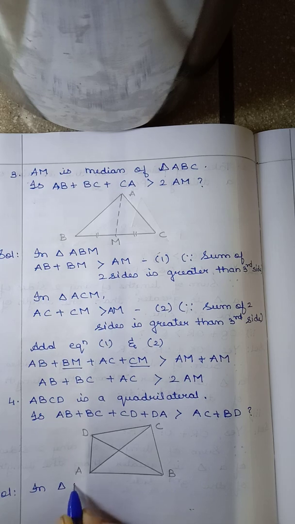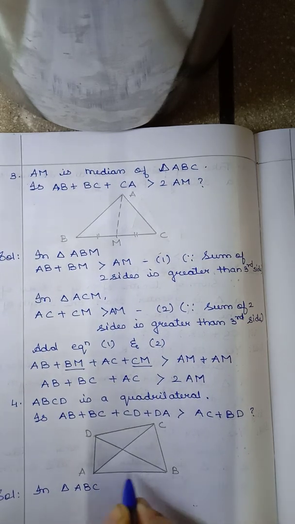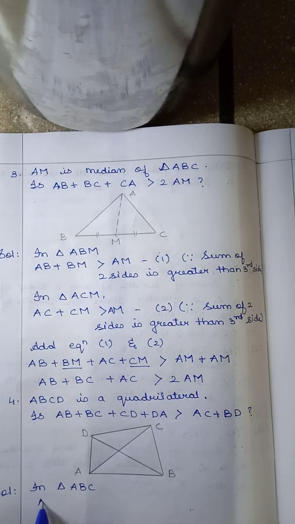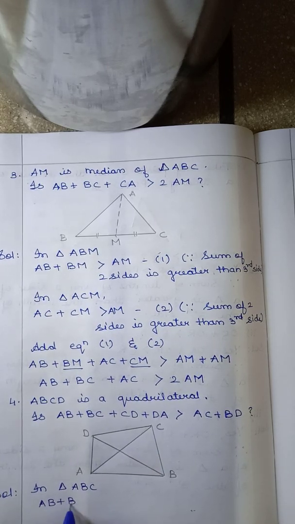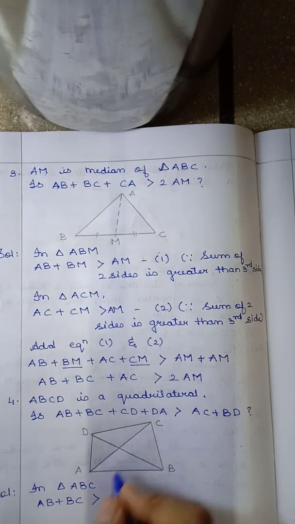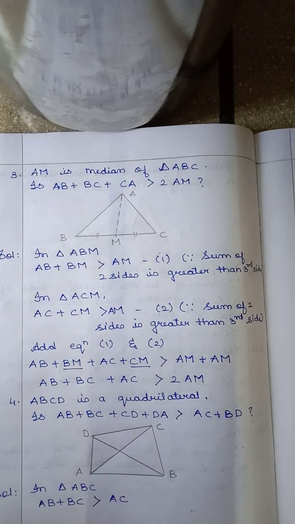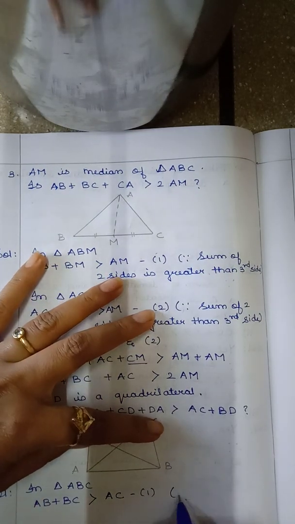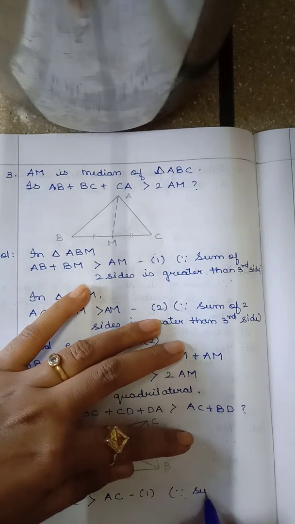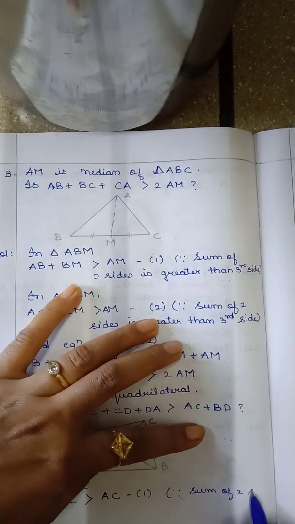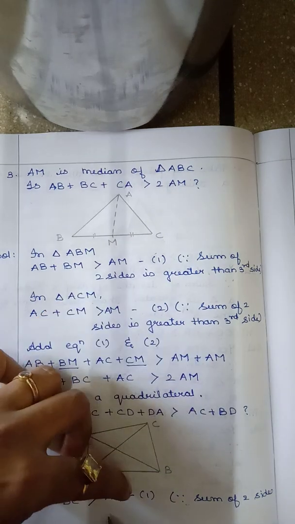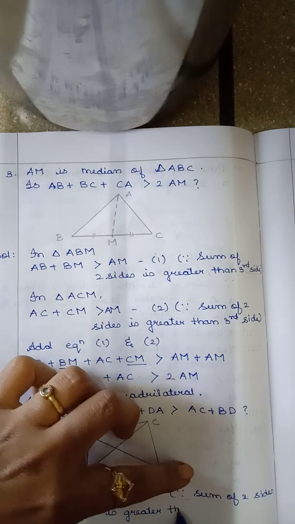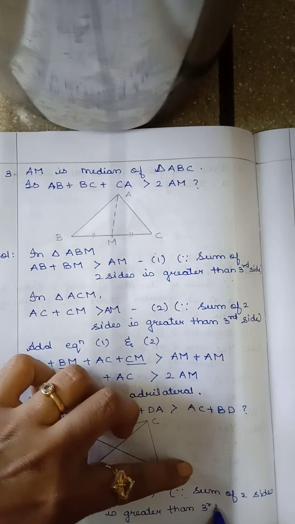In triangle ABC, AB plus BC is greater than AC. This will be the first equation, and you have to write the reason again: the sum of two sides is greater than the third side.